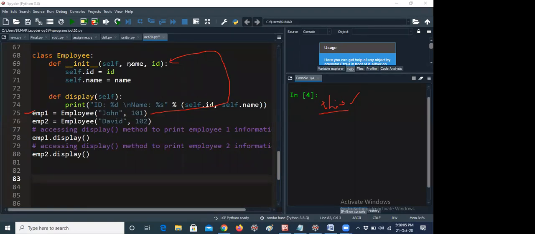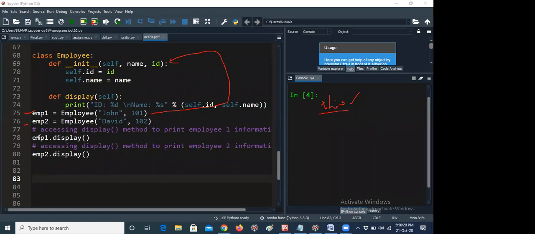Now I am giving self.id equal to id, meaning self.id equal to 101, and self.name equal to John. So it will be saved, and it goes back again. Now it shows employee2 equal to Employee of David, 102. Again it will save these two values, David and 102, in the employee2 object. That is the ID and name.